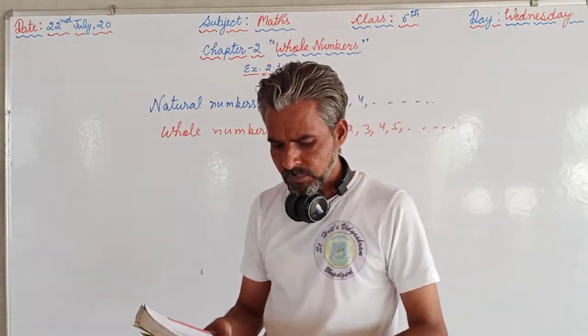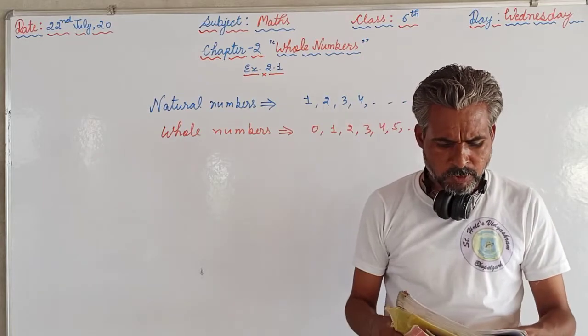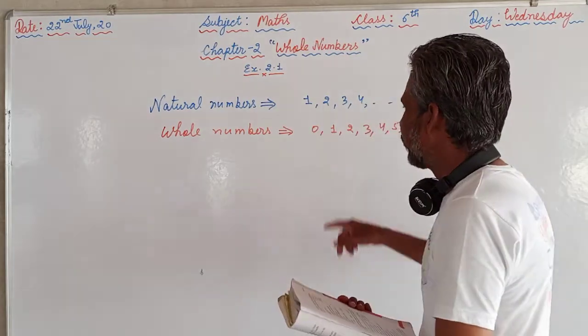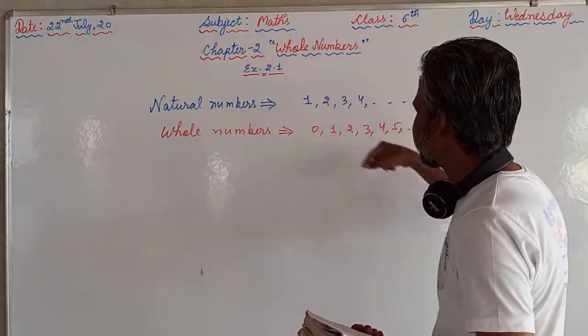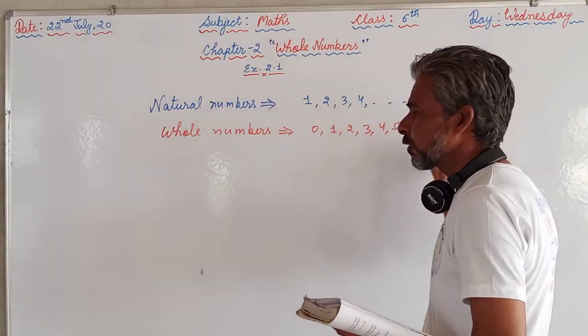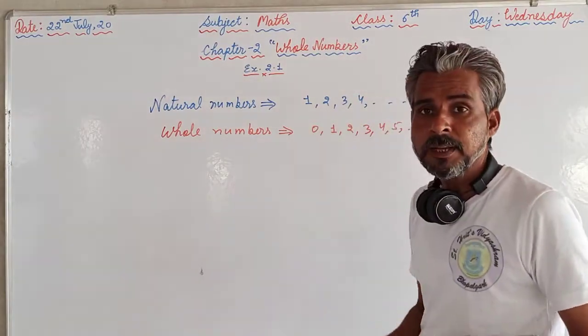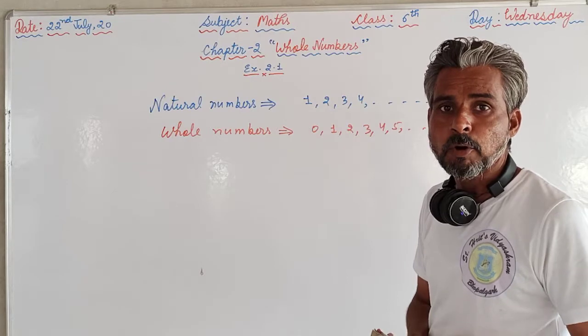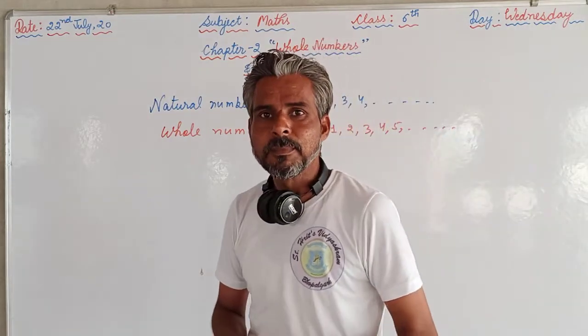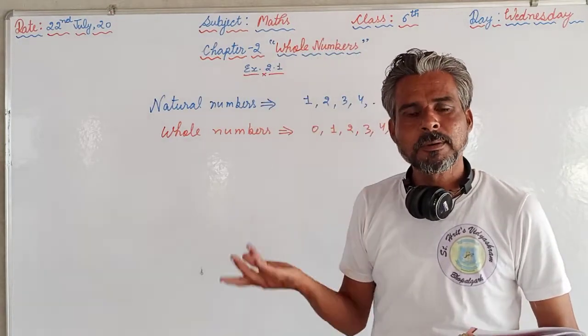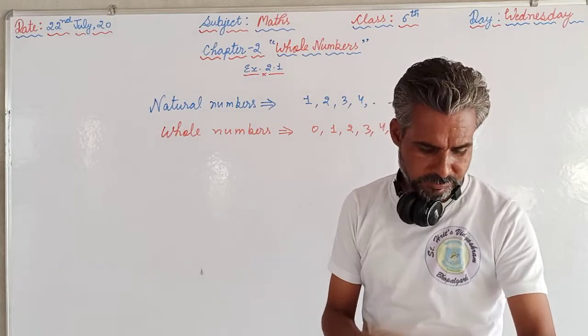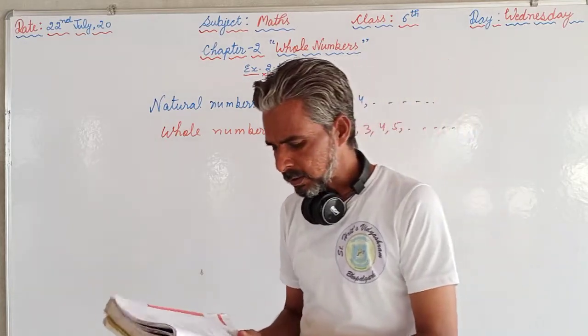Yes, this is true. F: All whole numbers are natural numbers. Are all whole numbers coming in natural numbers? Yes, from 1 onwards they are, but 0 is not. 0 is also a whole number. So we cannot say that all the whole numbers are natural numbers. They are natural numbers except 0. So that's why this statement is false.